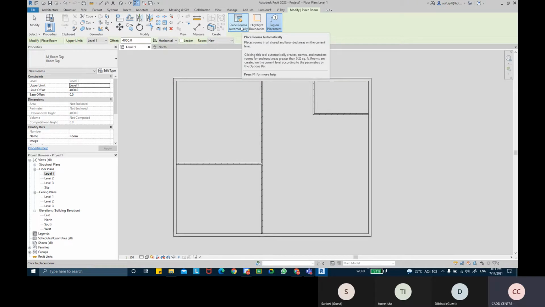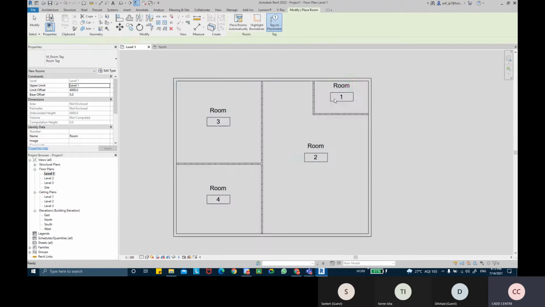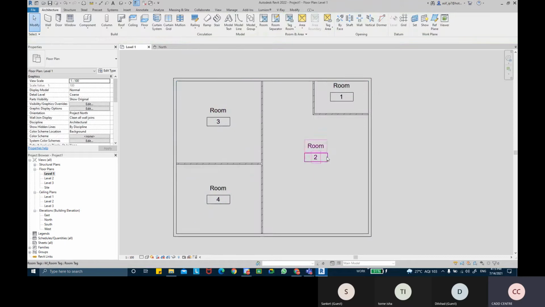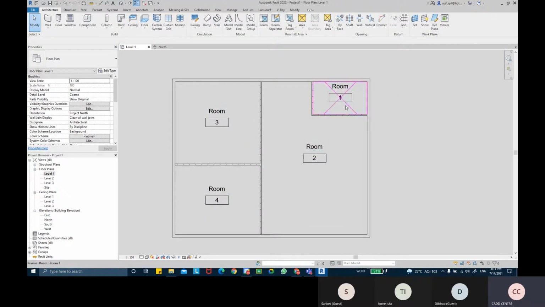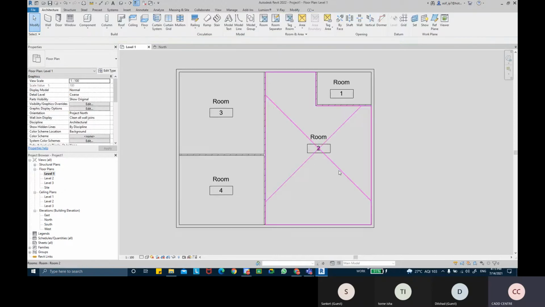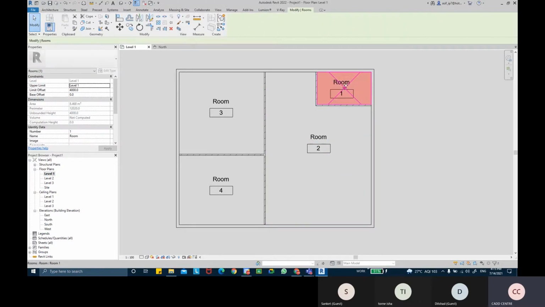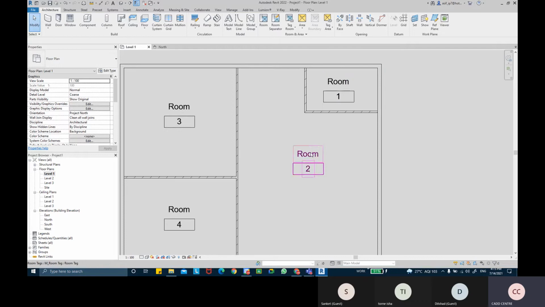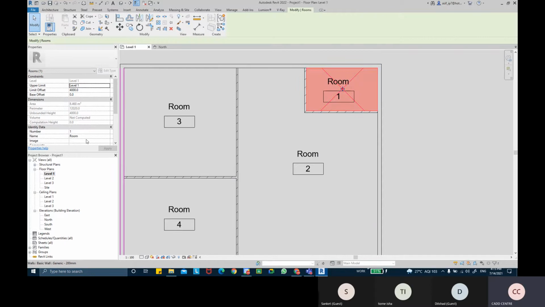I had to tag or label every room, so I would use this place room automatically command. Okay, and it will automatically place room tags to each of the rooms. We have done this before also. I'm going to select all of these rooms, and they have all been labeled as room, and these are the room numbers. Okay, you can select that room and rename it.